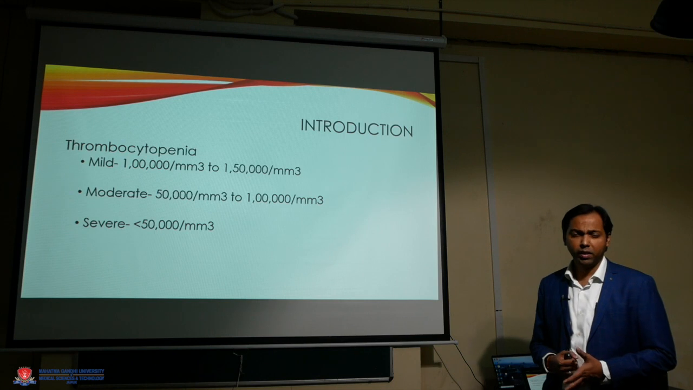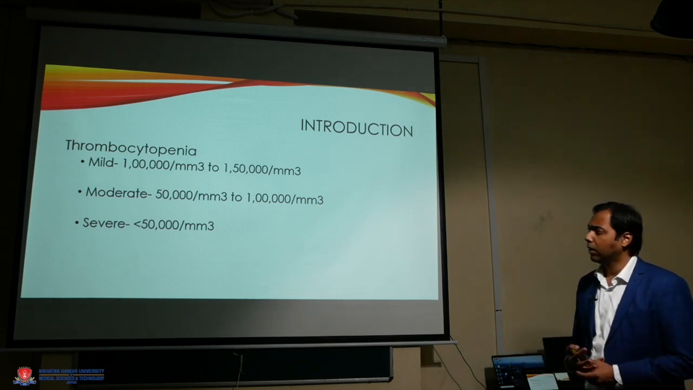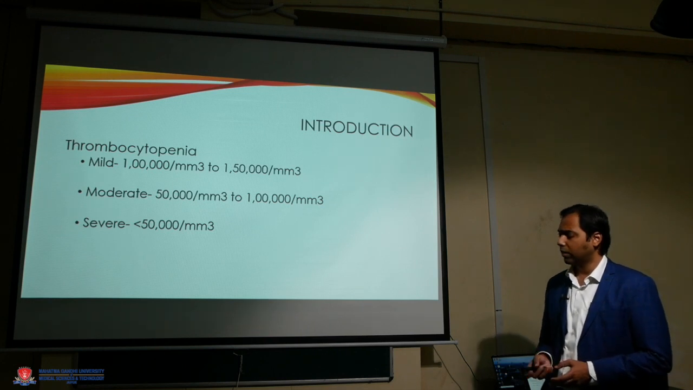Thrombocytopenia can be classified in various ways, but this is the commonly used definition, where mild is 1 lakh to 1.5 lakhs, moderate is 50,000 to 1 lakh, and severe is less than 50,000.